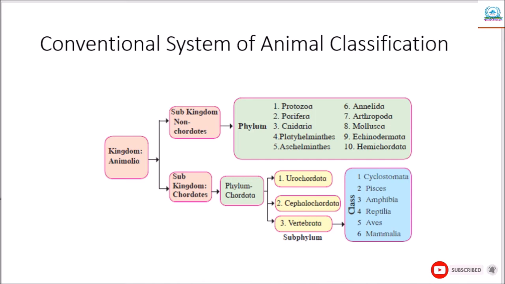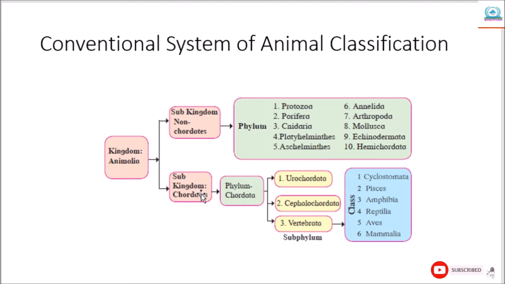In that, kingdom Animalia is divided into subkingdoms non-chordates and chordates. We have just seen their difference. In non-chordates there are 10 phyla, like Protozoa, Porifera, Cnidaria, Platyhelminthes, Aschelminthes, Annelida, Arthropoda, Mollusca, Echinodermata, Hemichordata. One by one we will study all these phyla.